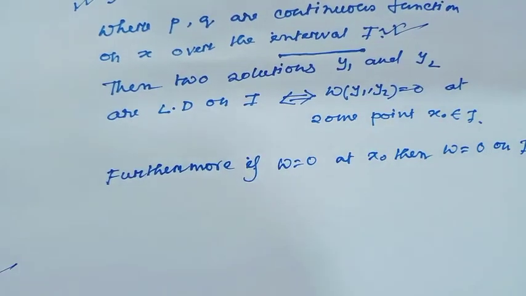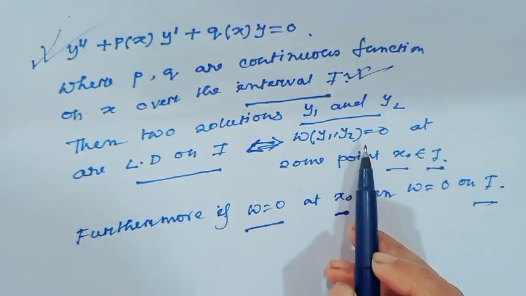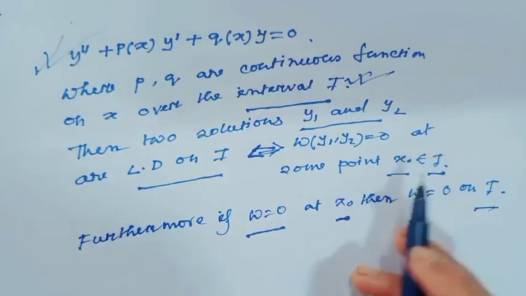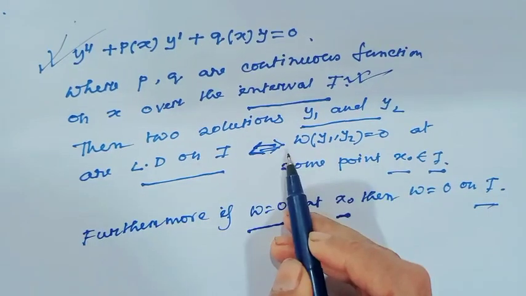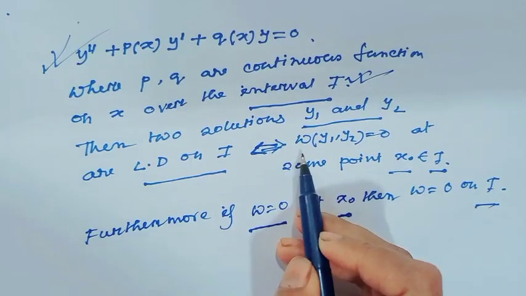If these solutions are linearly dependent on the interval I, then obviously the Wronskian of y1, y2 equals 0 at some point x0 belonging to I. And this condition is an if and only if condition.